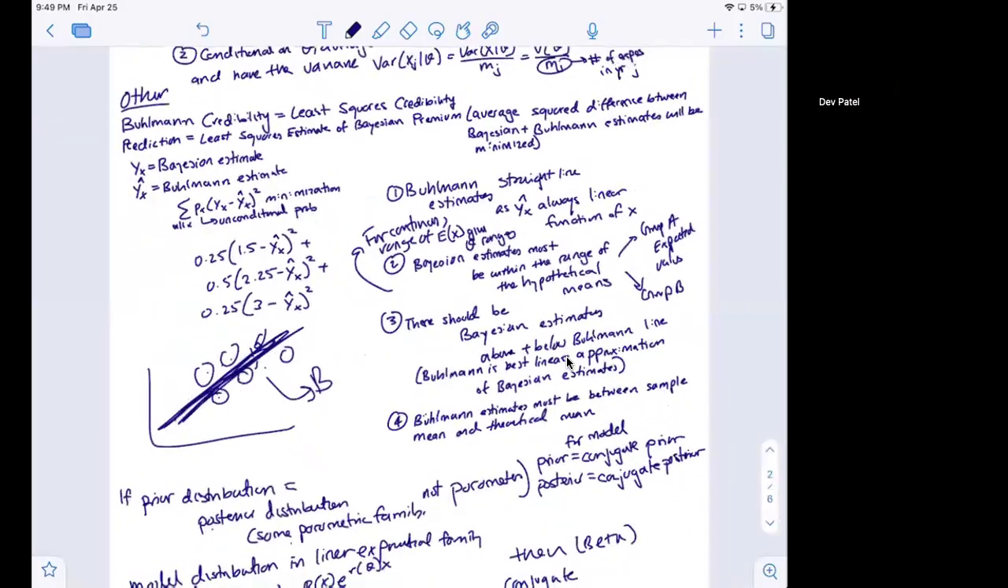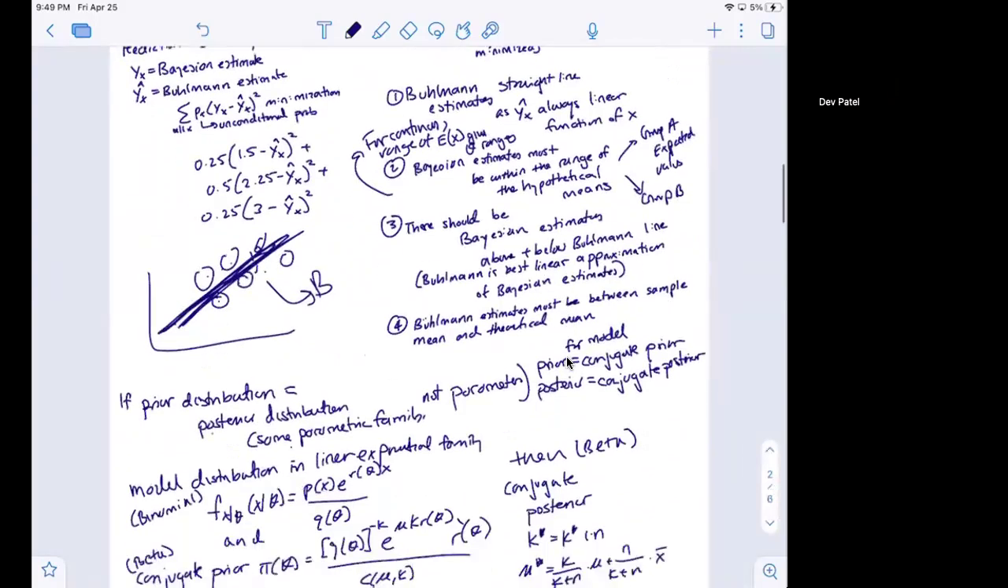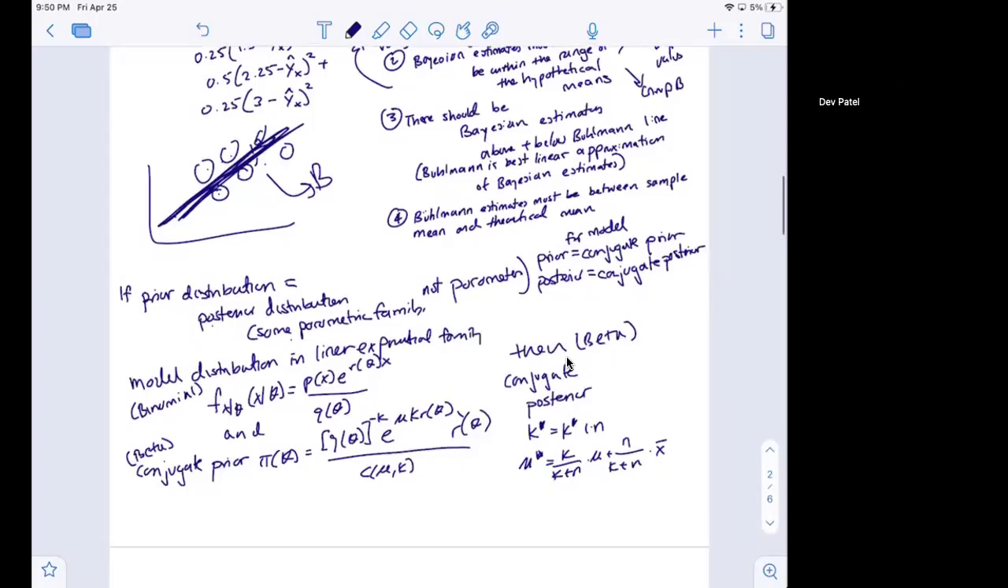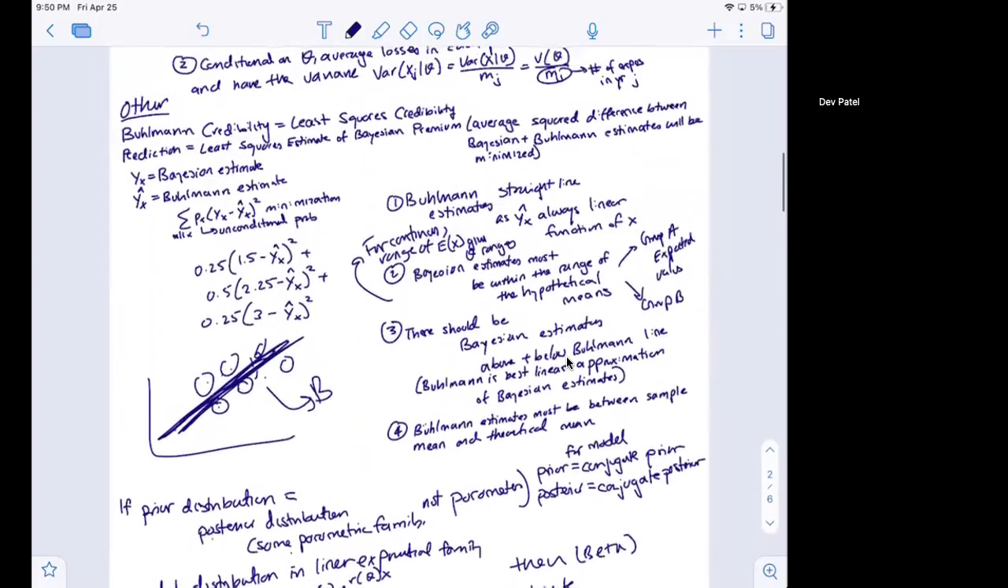And so one of the things to note about the relationship between Bühlmann and Bayesian is that there will always be Bayesian estimates that are above and below the Bühlmann line. That's because Bühlmann is the best linear approximation of Bayesian estimates. It is always going to be a linear function. So if it's a linear approximation, it only makes sense that the Bayesian estimates are both above and below the Bühlmann line. So that's one of the key things to note: the relationship between Bühlmann and Bayesian.